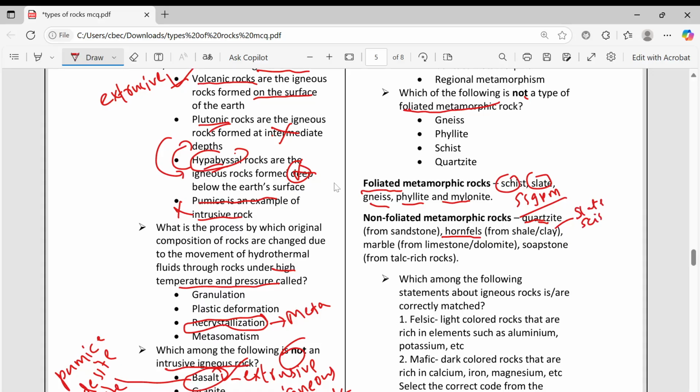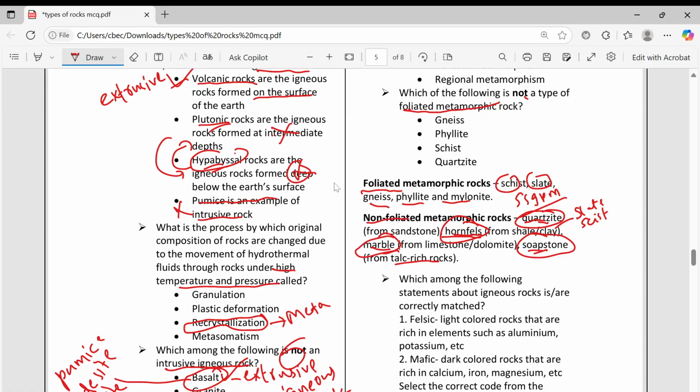Then schist will come. Okay. From shale, slate and hornfels are coming. Then marble, which is coming from limestone or dolomite. Dolomite is also a type of limestone. Then soapstone is also coming from talc-rich rock. Okay, so quartzite is non-foliated, hornfels non-foliated, soapstone non-foliated, marble also non-foliated.